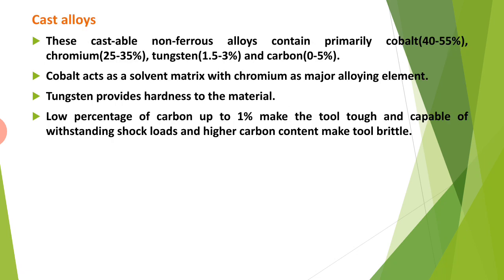Cast alloys. These castable non-ferrous alloys contain primarily cobalt 40 to 55%, chromium 25 to 35%, tungsten 1.5 to 3%, and carbon 0 to 5%. Cobalt acts as a solvent matrix with chromium as the major alloying element. Tungsten provides hardness to the material. A low percentage of carbon, up to 1%, makes the tool tough and capable of withstanding shock loads, and higher carbon content makes the tool brittle.